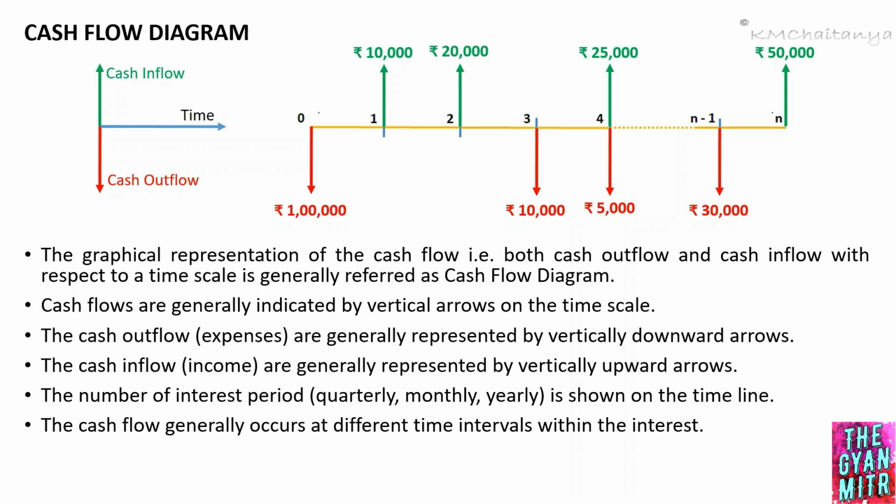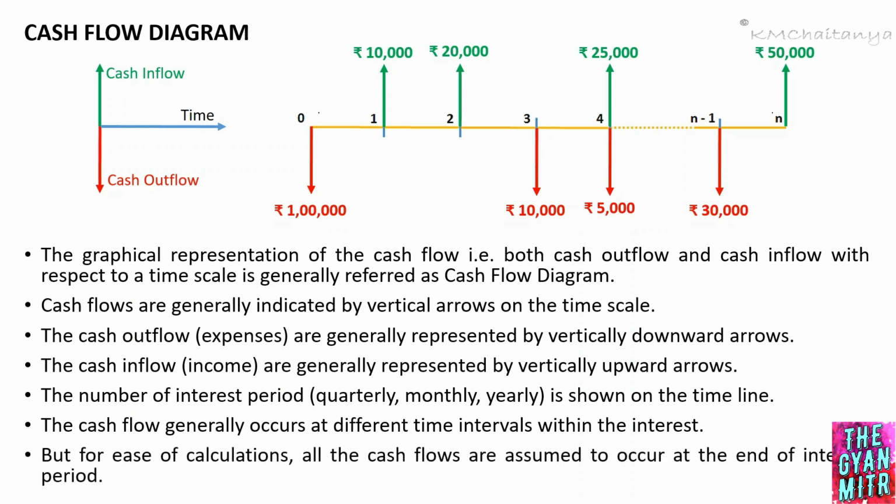The cash flow generally occurs at different time intervals within the interest period, but for ease of calculation, all the cash flows are assumed to occur at the end of the interest period.